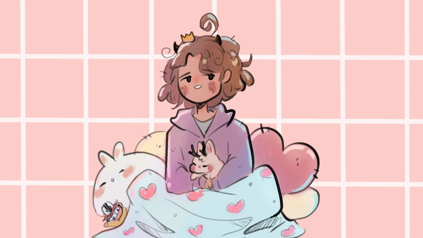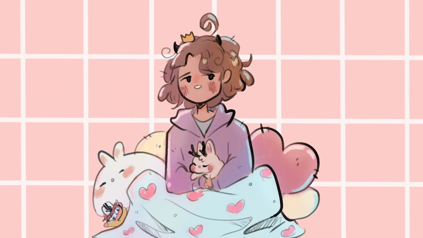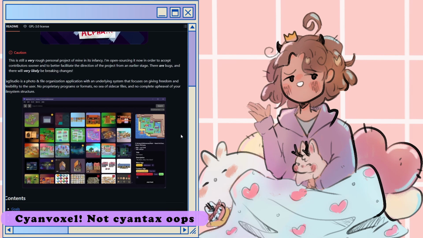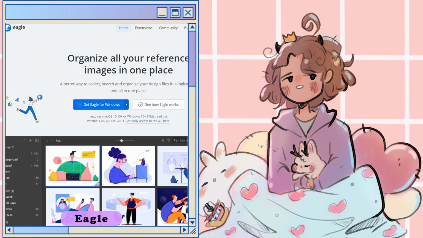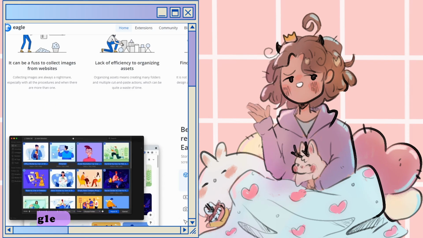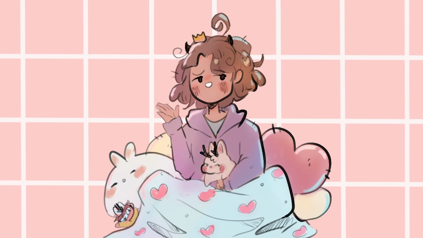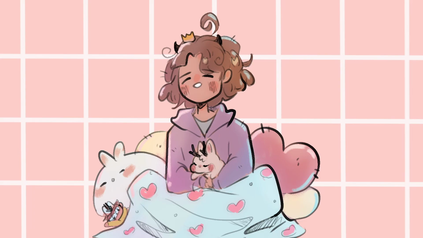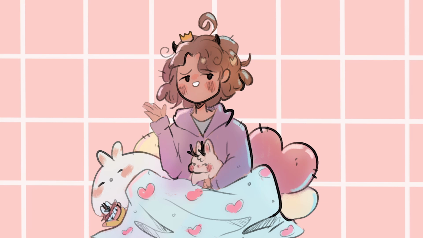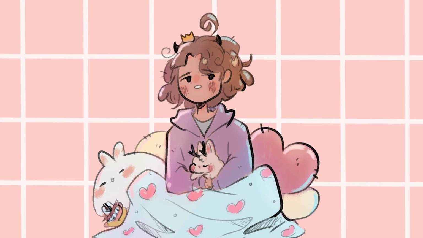The next thing I'd like to attempt is to get something to help with my actual file explorer problem. So I will be keeping up with Syntax's file tagger system program that he's making, but there's also a program called Eagle that could help with this as well. And I think if I just used it for my media, like my pictures, videos and music, I could organize those things a bit more, whereas Obsidian will help to organize any documents that I have. I hope this was somewhat helpful, or that you can see a bit of an insight into my thought process in terms of trying to create a nice seamless workflow as a creator.